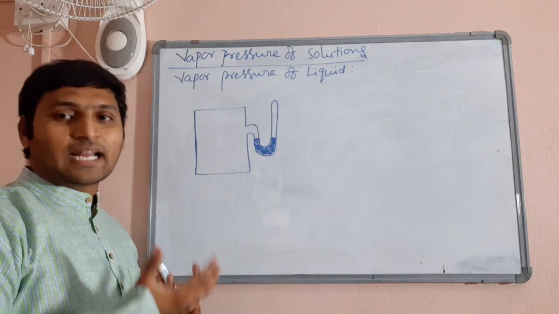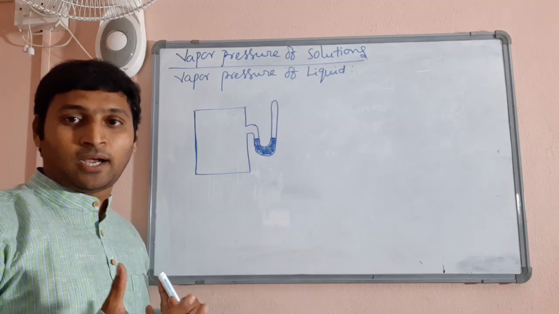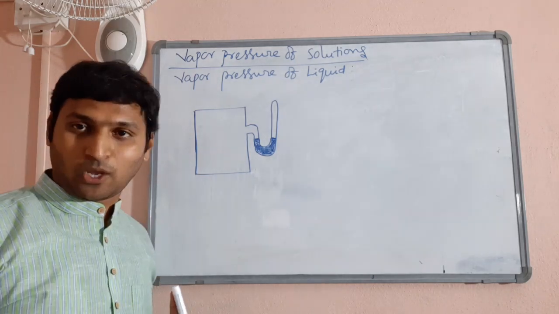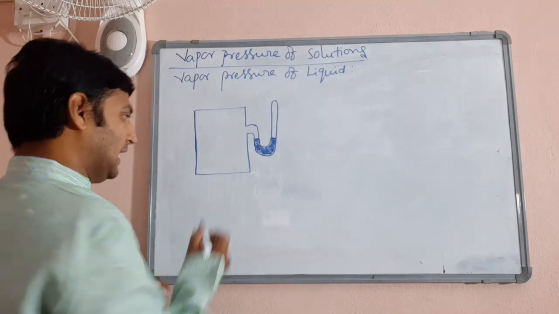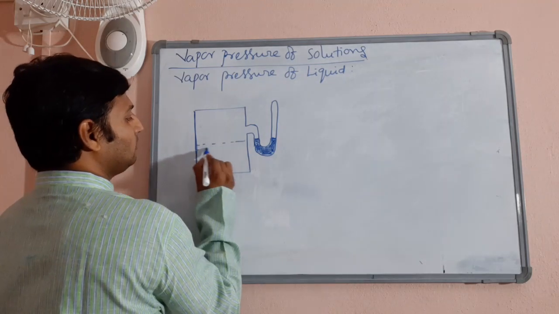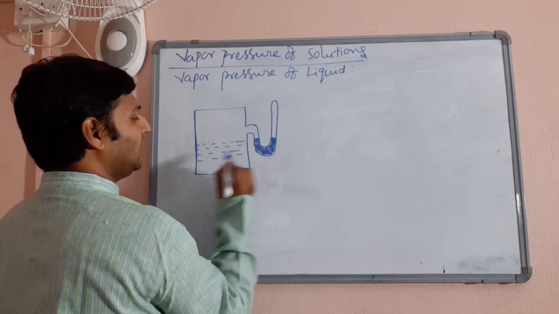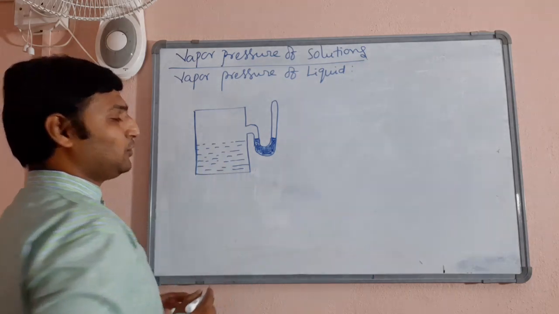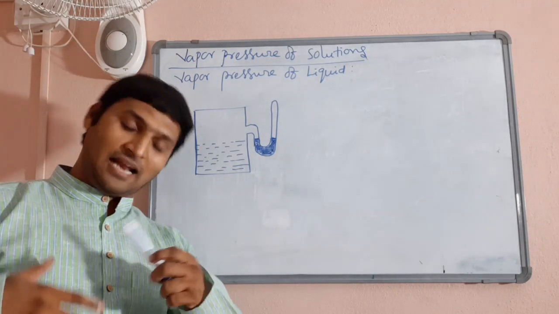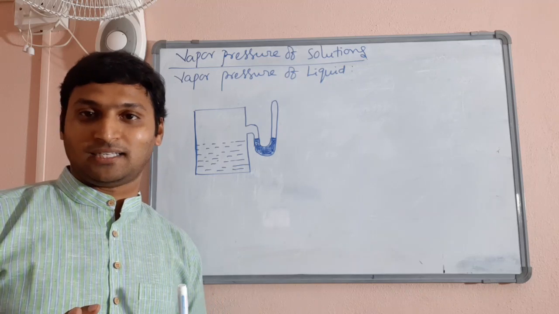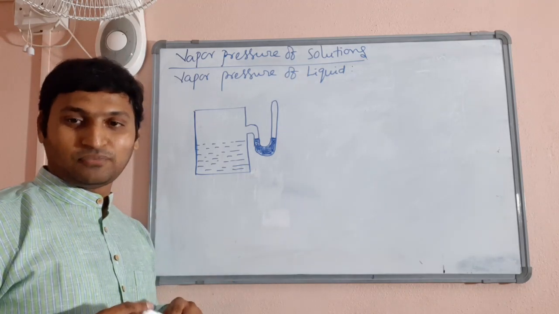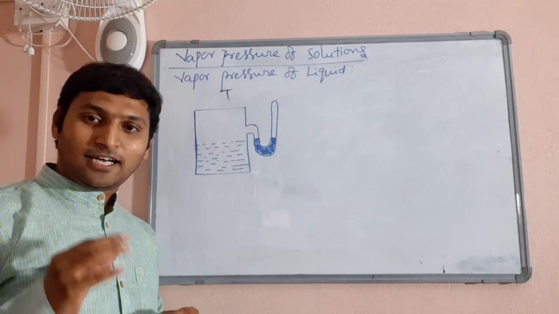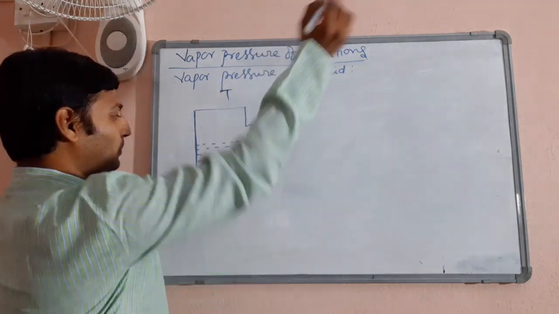In this case, we are connecting it to a vessel containing liquid because we want to measure the pressure exerted by the vapors produced by this liquid. We will understand it. Now, assume in this closed vessel, there is a liquid, any liquid, please. As soon as I say liquid, people have a tendency to imagine water, but not only water, any liquid for that matter is kept in this closed vessel. Now, as I already told you, at any given temperature, the liquid starts evaporating.